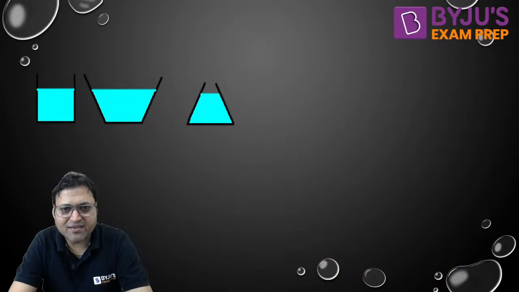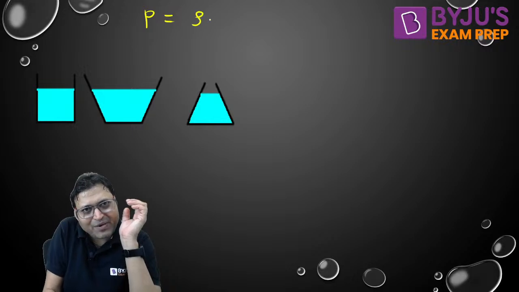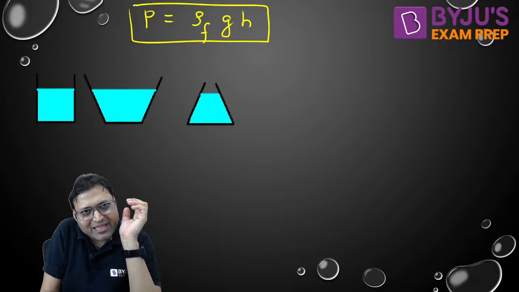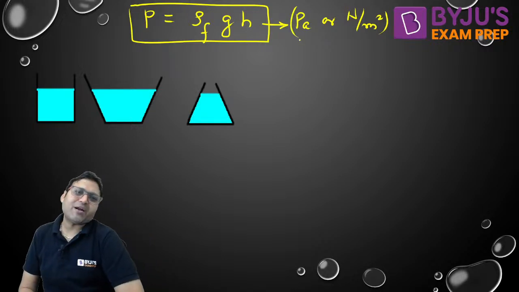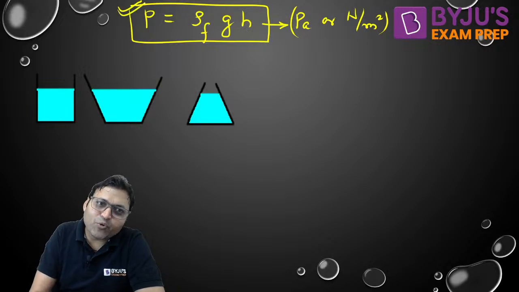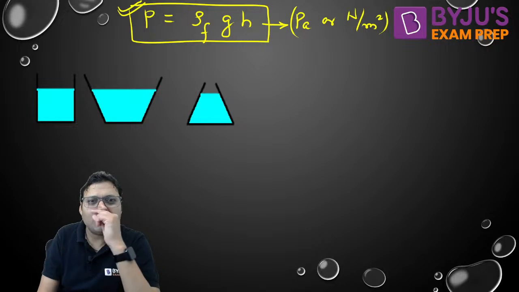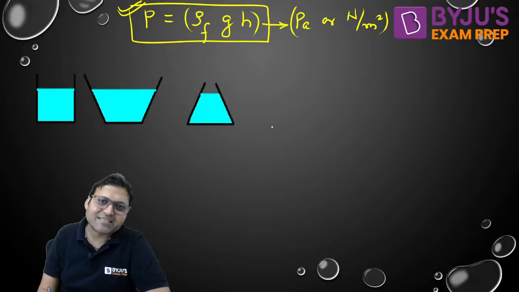Now it will be your turn. So the pressure is given by simply rho of the fluid into g into h, isn't it? The unit of this parameter is Pascal or Newton per meter square, as long as we are putting the given parameters in their SI unit. Rho is in kg per meter cube, g is 9.81 meter per second square, h is in meter, then we get pressure in Pascal or Newton per meter square.